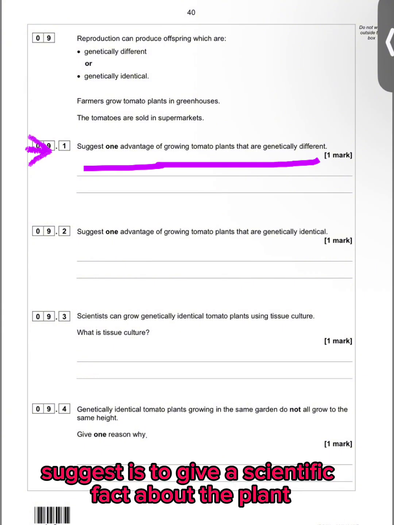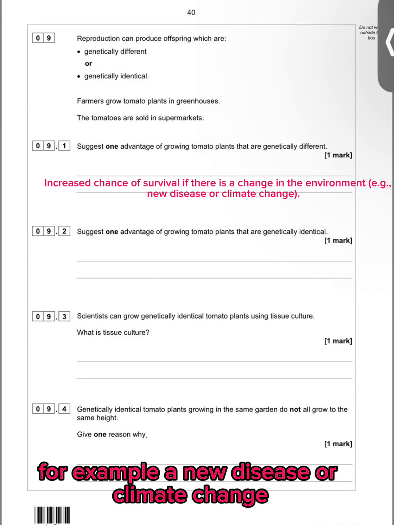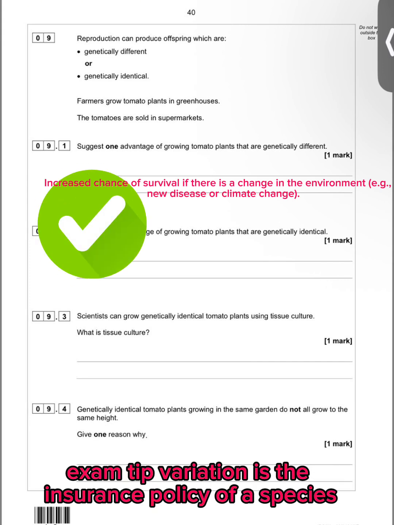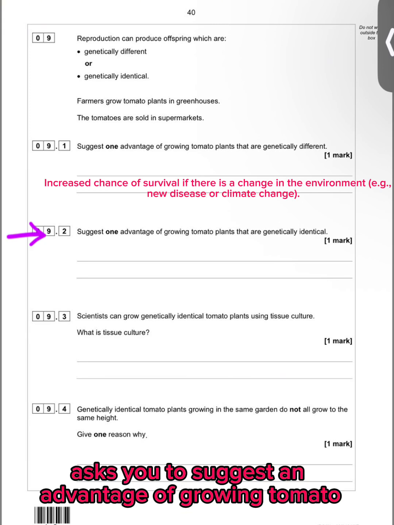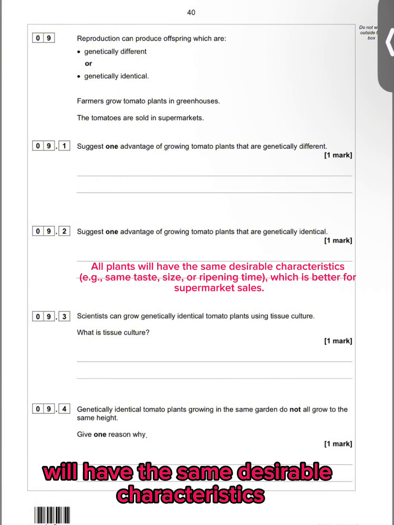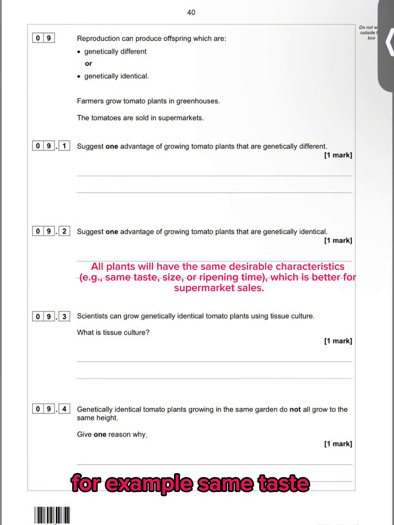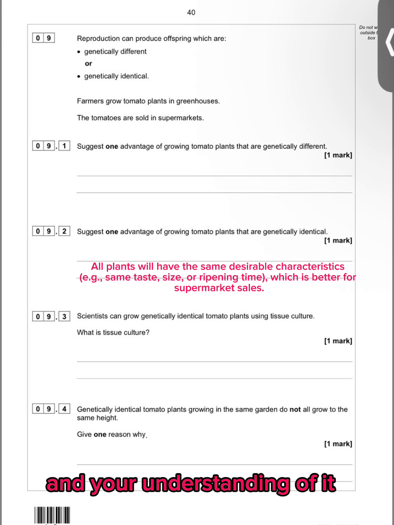The command word suggest is to give a scientific fact about the plant, so the answer is increased chance of survival if there is a change in the environment, for example, a new disease or climate change. Exam tip: variation is the insurance policy of a species. Next, question 9.2 also asks you to suggest an advantage of growing tomato plants that are genetically identical, and the answer is all plants will have the same desirable characteristics, for example, same taste, size, or ripening time, which is better for supermarket sales. This is a great memory recall question and tests your understanding of it.